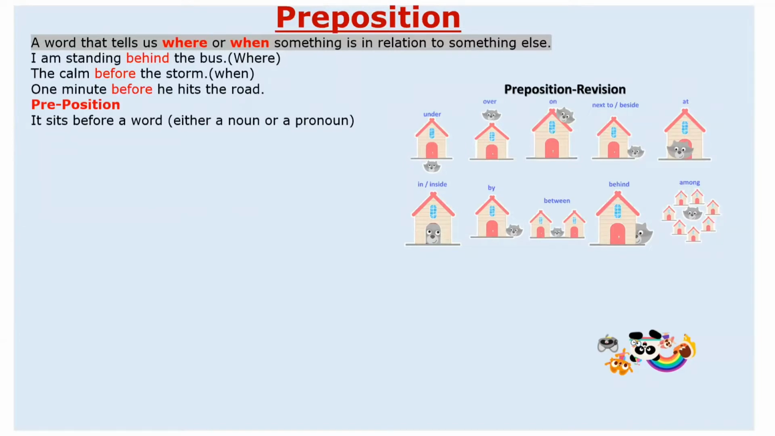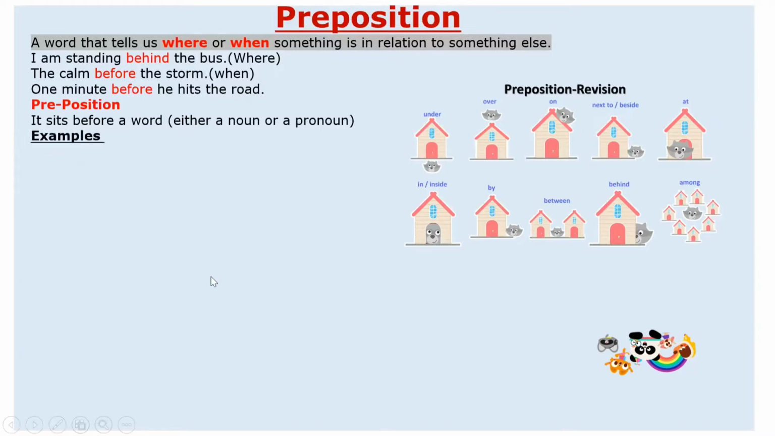Got it? Similarly, a normal phrase is the calm before the storm. Before the storm you can see the calmness, the stillness in the ocean. This is the phrase, and it is talking about when, at what time. You can see the calmness before the storm occurs. The last one: one minute before he hits the road. Here also it is giving you the answer about when.